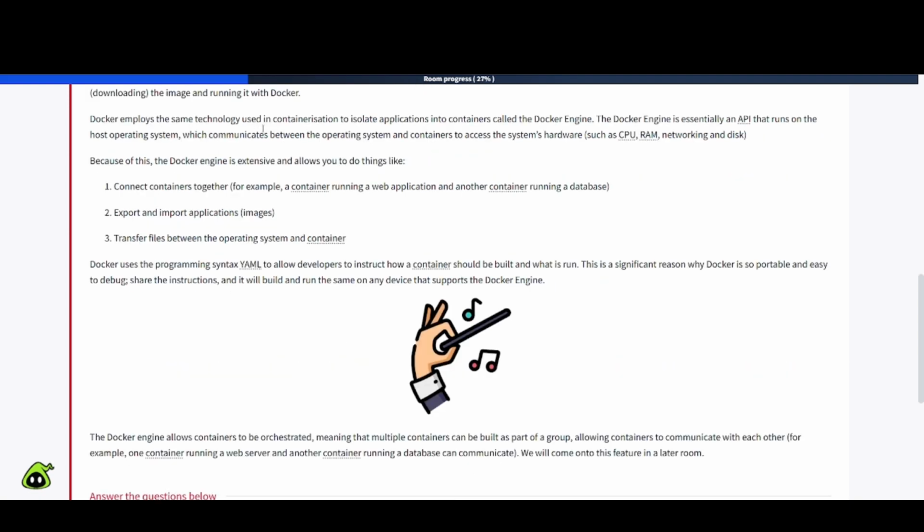Docker employs the same technology used in containerization to isolate applications into containers, called the Docker engine. The Docker engine is essentially an API that runs on the host operating system, which communicates between the operating system and containers to access the system's hardware, such as CPU, RAM, networking, and disk. Because of this, Docker engine is extensive and allows you to do things like, number one, connect containers together. For example, a container running a web application and another container using a database. Number two, export and import application images. Three, transfer files between the operating system and container.